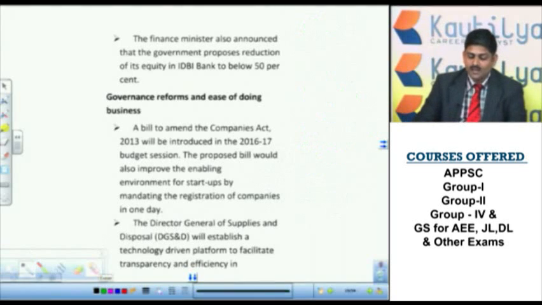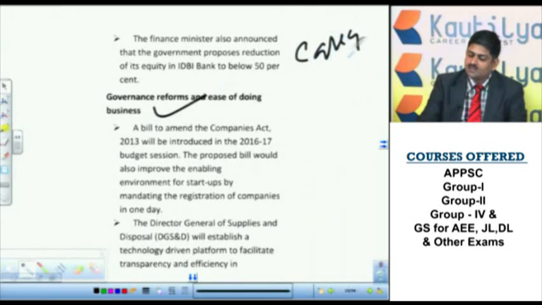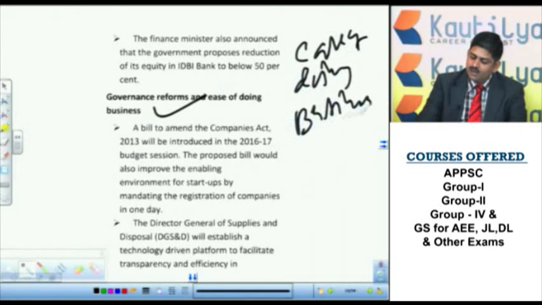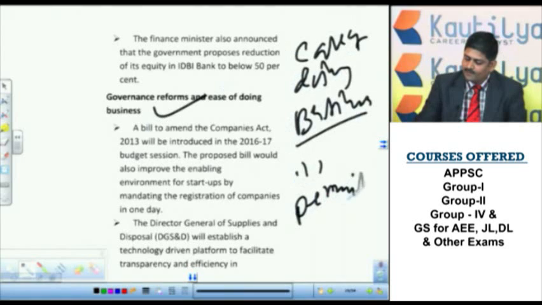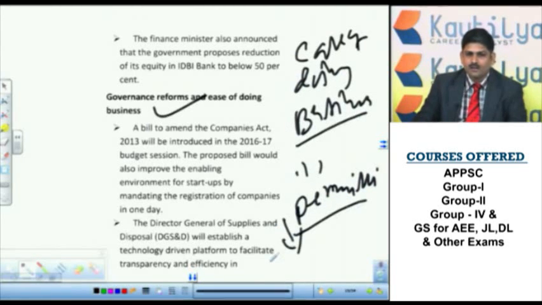Now we'll move to the next component: ease of doing business. What is ease of doing business? In India, in order to do business, a lot of permissions or licenses are required. When these provisions are more, companies will not come as easily as if the rules were not there.